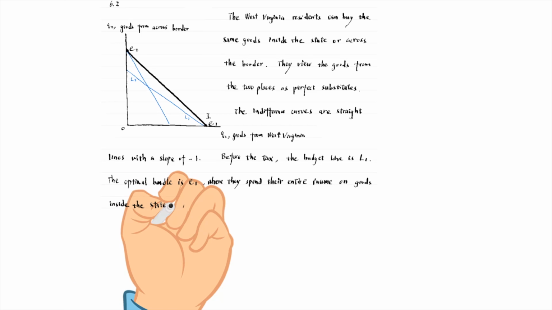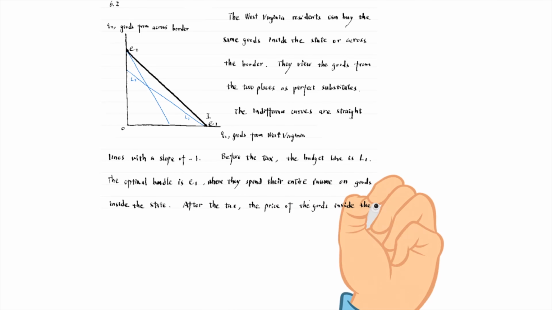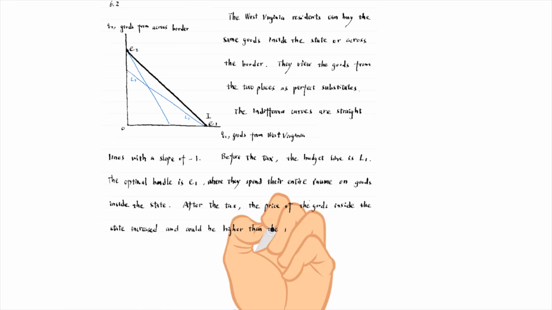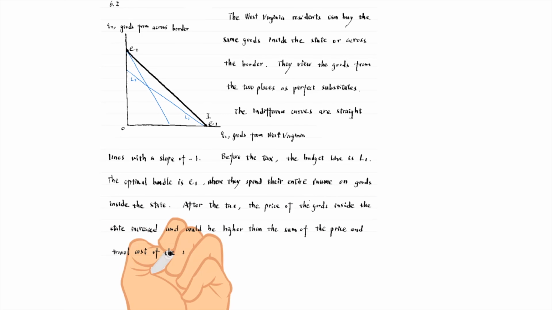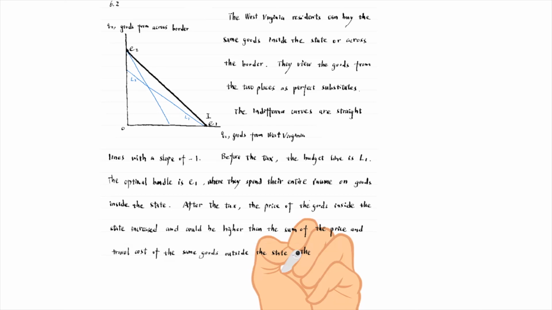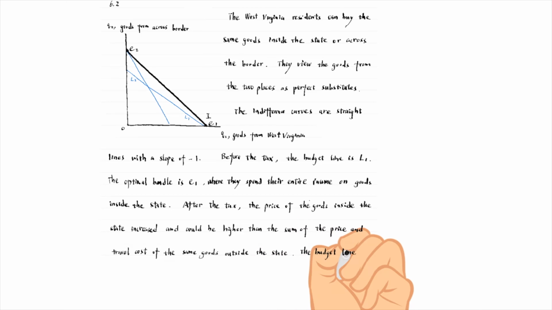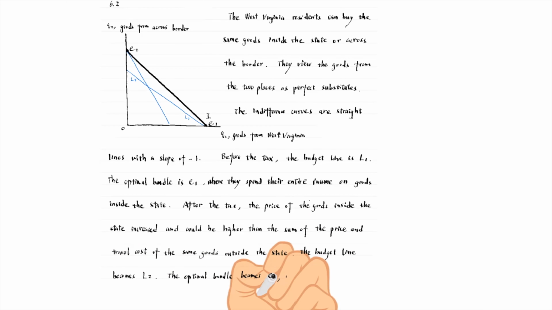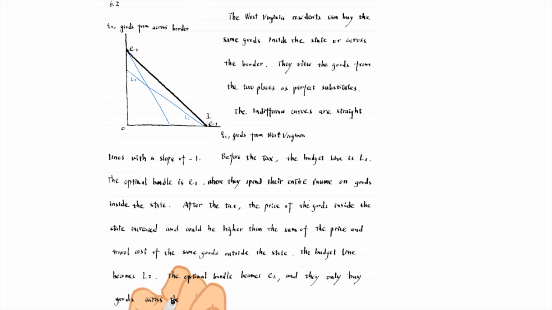After the tax, the price of the goods inside the state increased and could be higher than the sum of the price and travel cost of the same goods outside the state for some consumers. The budget line becomes L2. The optimal bundle moves to another corner, E2, and these consumers only purchase goods across the border. Therefore, the sales inside the state dropped, with some consumers switching to cross-border purchases.